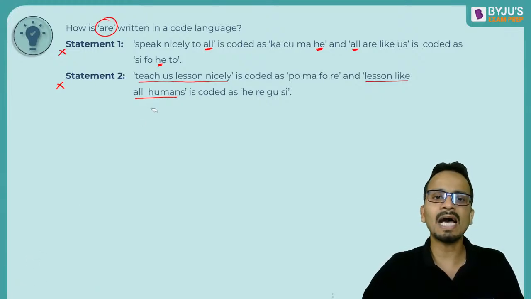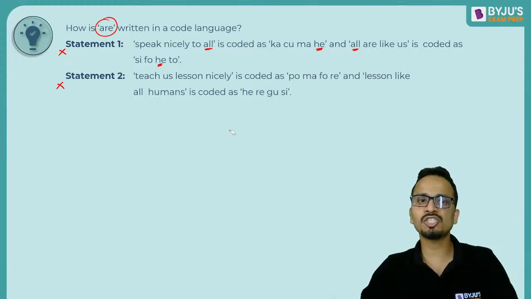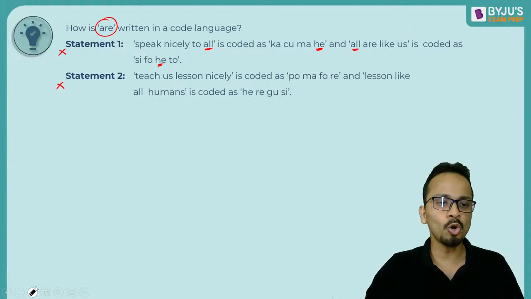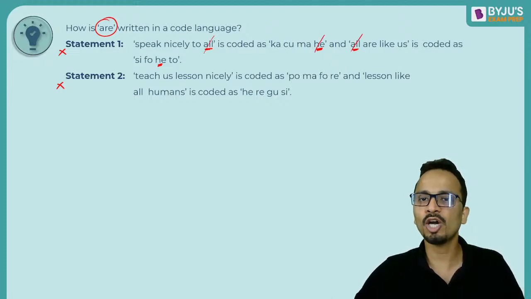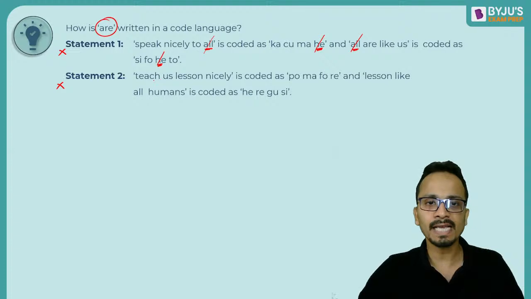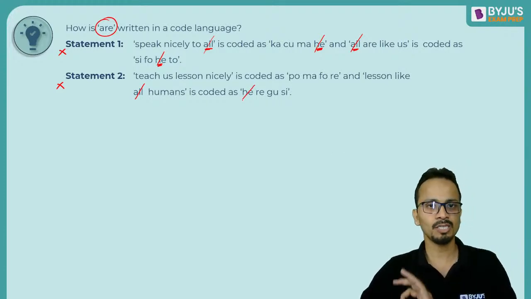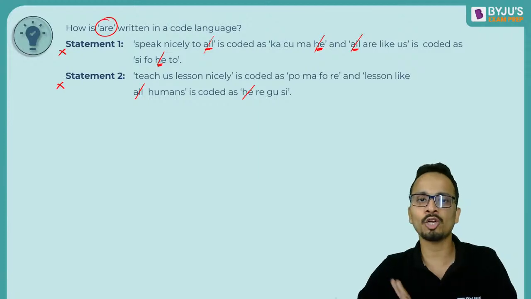So what I'll do is I'll try to combine these two statements. अब combine करते हैं तो मेरे पास 4 sentences हैं. I have 4 sentences in all. So I'll keep on striking all the common words and their codes. So all के लिए he आ चुका है. All is he. Second statement में कुछ कहीं पे all है. Yes, all is there and he is there. So I have striked out all the common words and their codes.